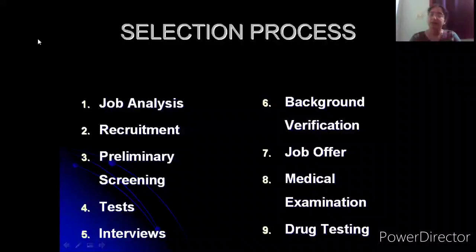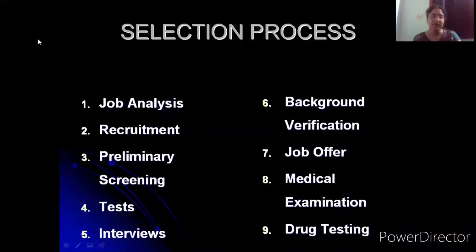It's also important to do background verification not only for new recruits. You can also do background verification for existing employees, and surprise verifications too. For example, a person is in a very responsible position with the company, like a cashier. You can always check his credit, his civil score, or the credit standing of that incumbent, the person who's holding that job, because he's handling so much cash.